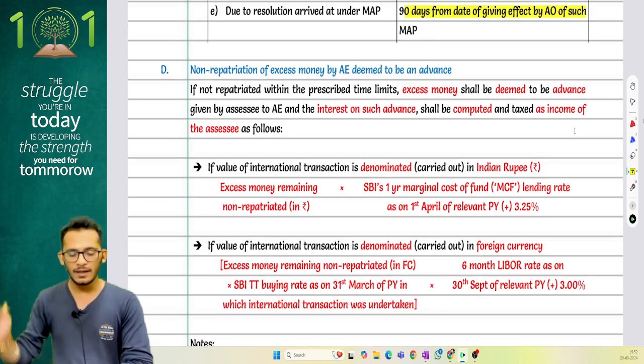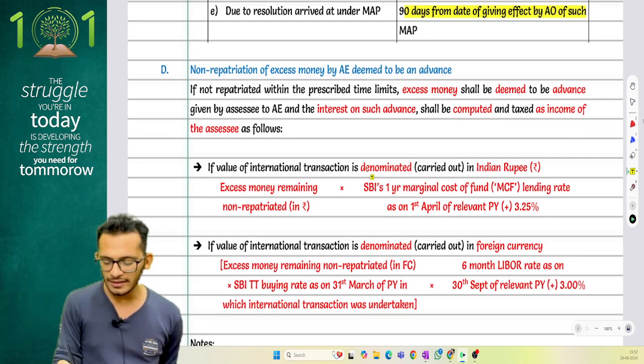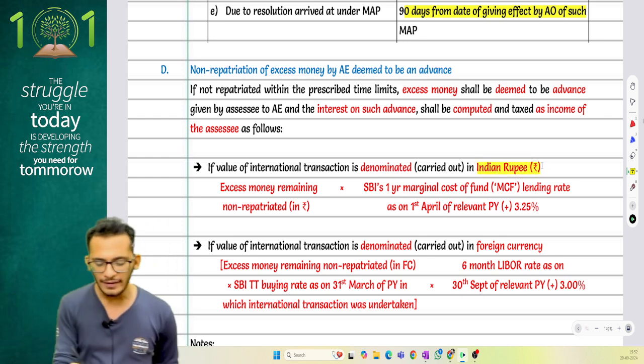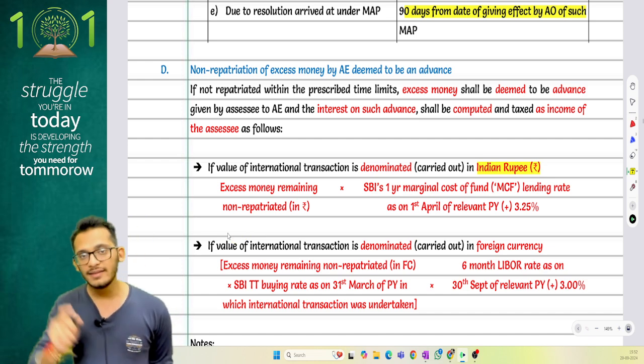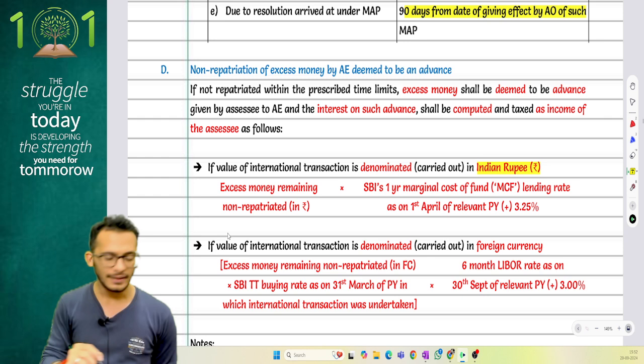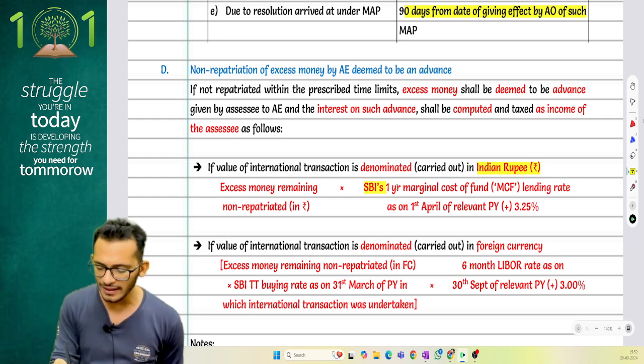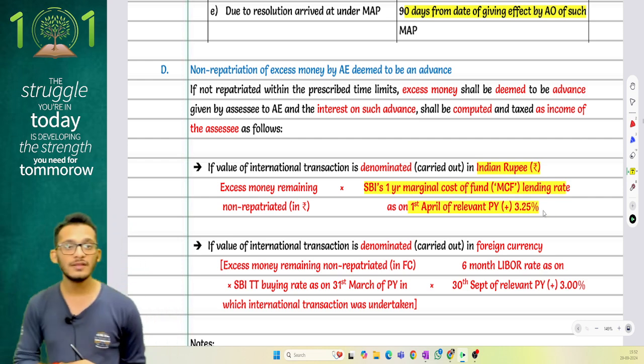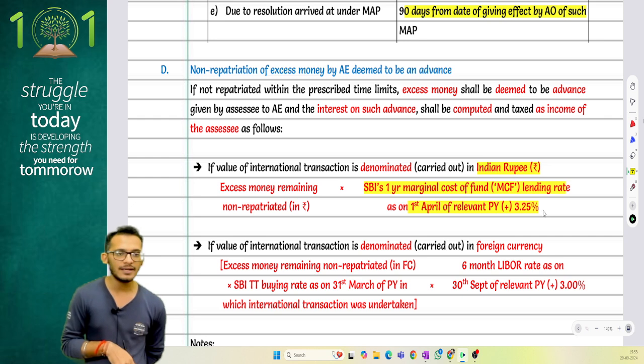How will you do that? If the international transaction was denominated in Indian rupees, then take the excess money, post 91st day, and multiply it with the SBI's first year marginal cost of lending rate plus an additional 3.25%.